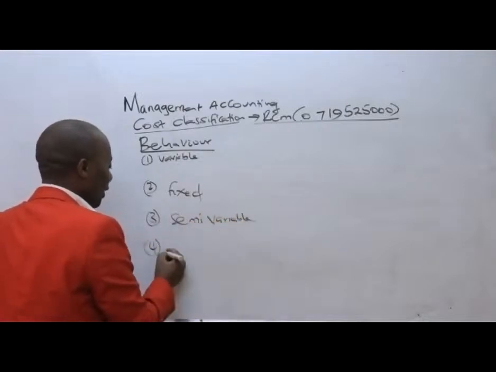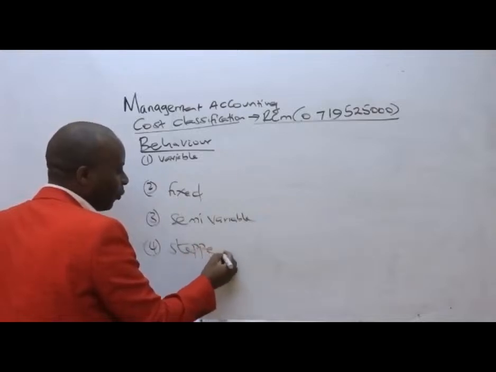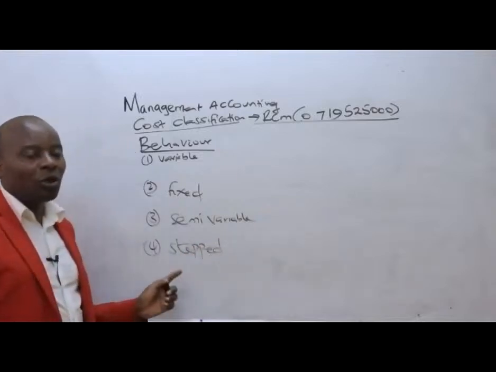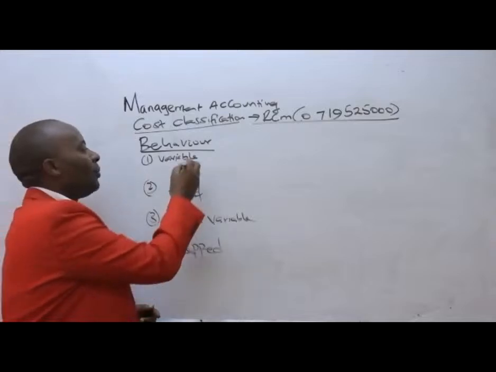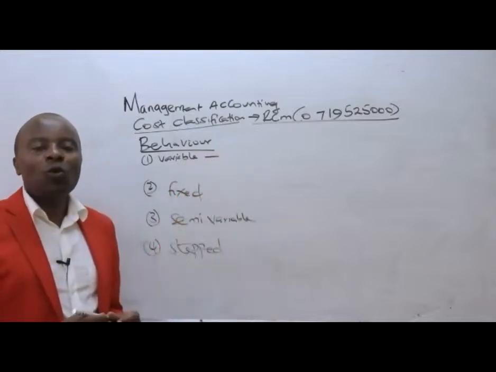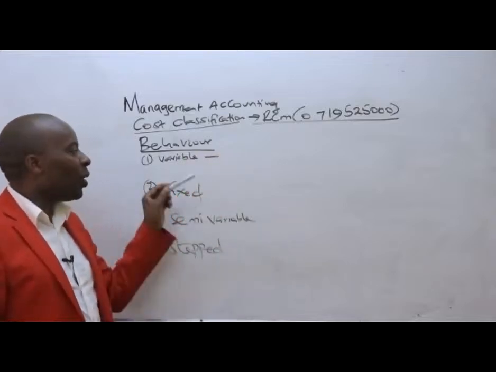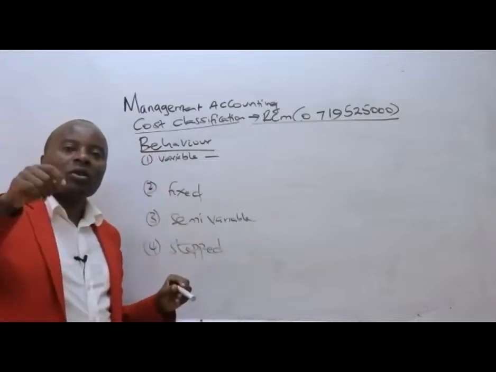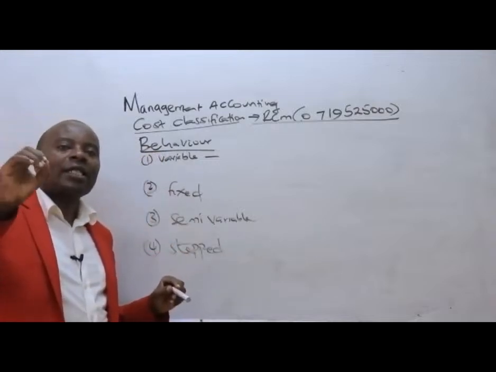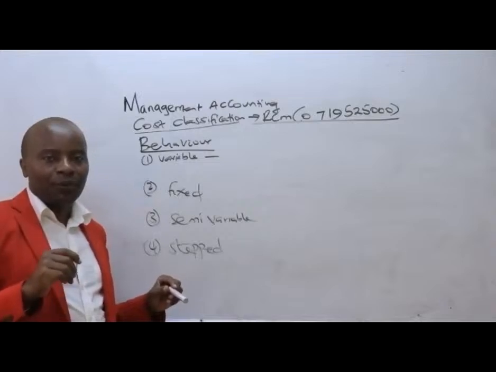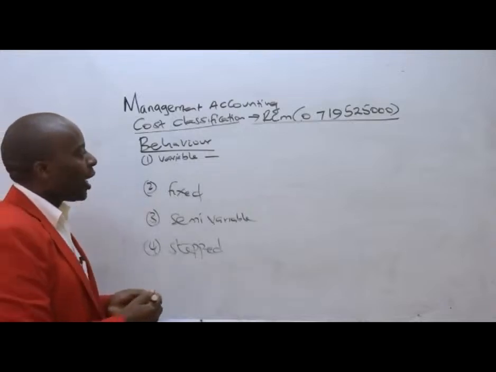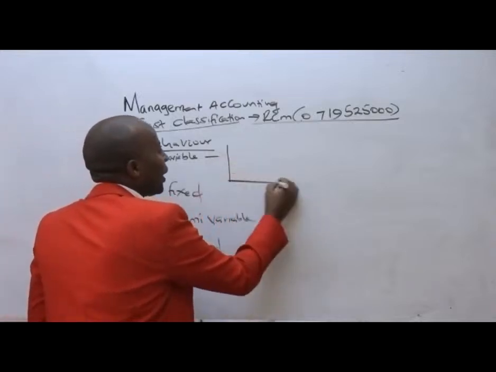We have costs that move forward in form of steps, what we call the stepped fixed cost. Ladies and gentlemen, variable costs, I would want you to appreciate from the word vary. These are those costs that change as the output changes, and normally they'll have a direct relationship.